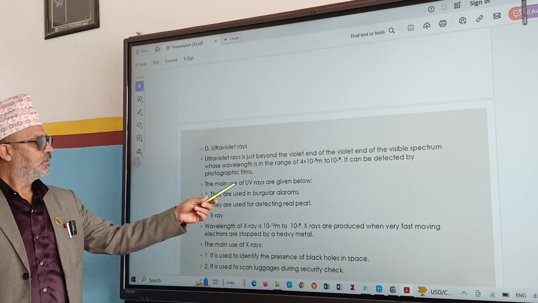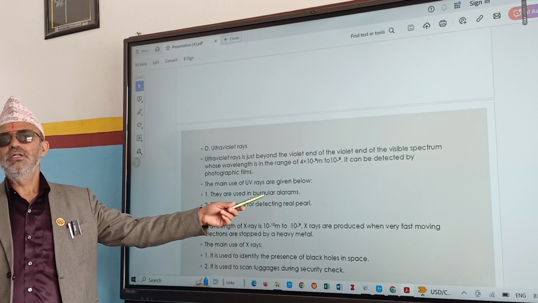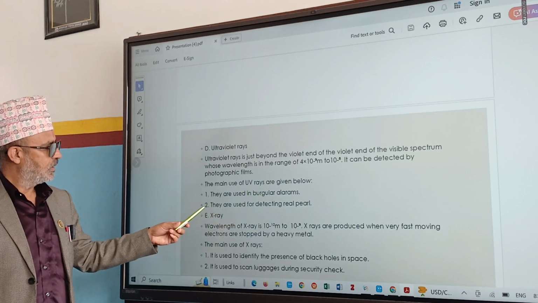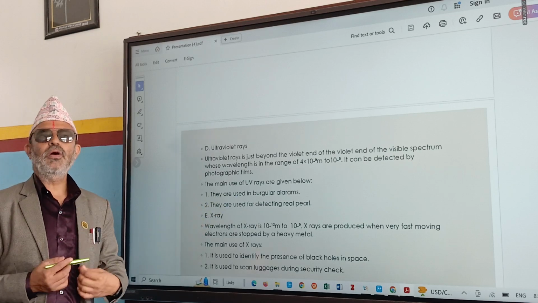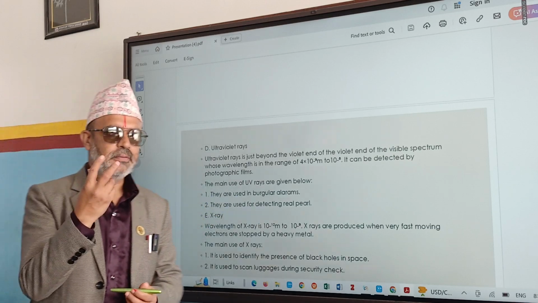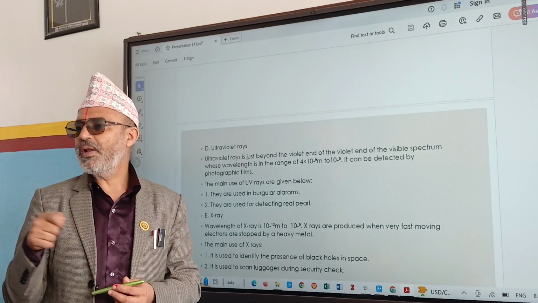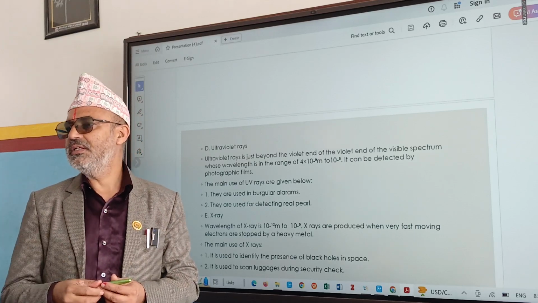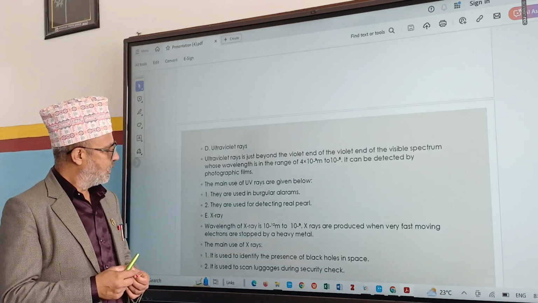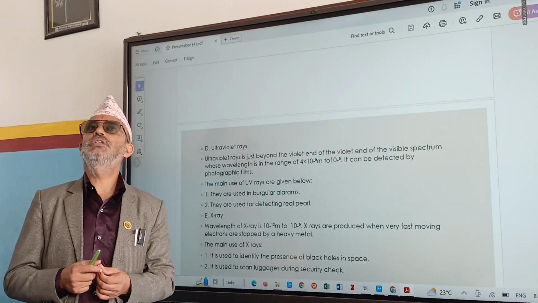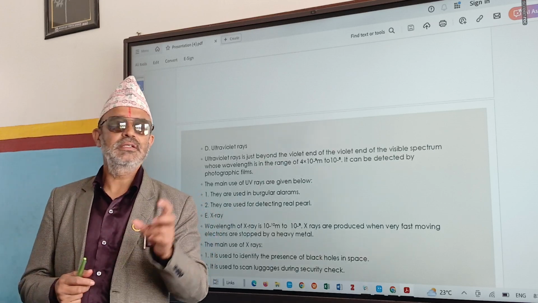They are used in burglar alarms for producing sounds. They are used for detecting real pearl. Pearl is a kind of precious thing found in oceans. By supplying UV rays, we can check whether a pearl is real or not. UV rays are also used for producing light in tube light.